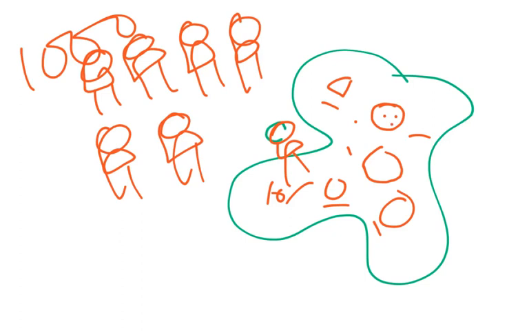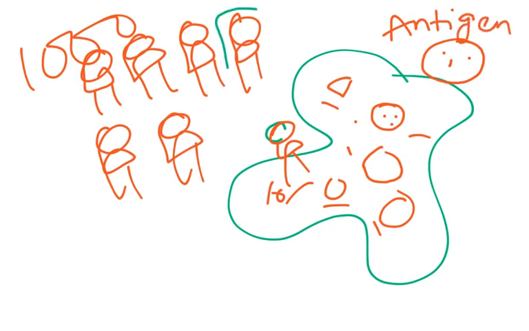Among this processed microbe, one of the processed parts is going to be presented on the cell surface. We call that an antigen. So the total microbe cannot always be an antigen; a part of the microbe, a processed portion, can be considered an antigen.